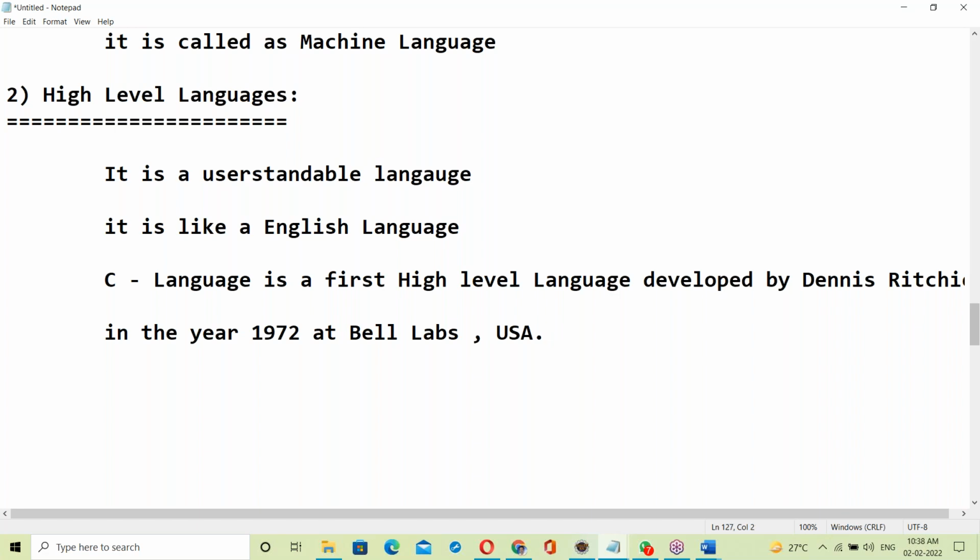After C language, what is next? C++. After C++, next COBOL, Haskell, BASIC, Fortran, various languages, but they are not officially used. After C++, the next official language is VC++. After that, Java. After Java, .NET. First Java, later .NET. After .NET, what is the next language? Scala.